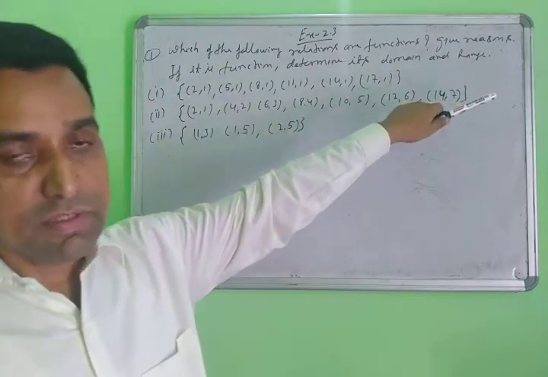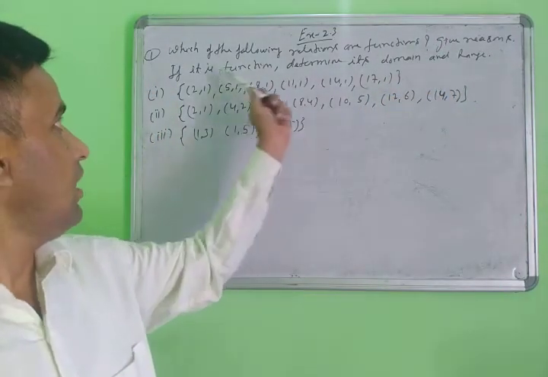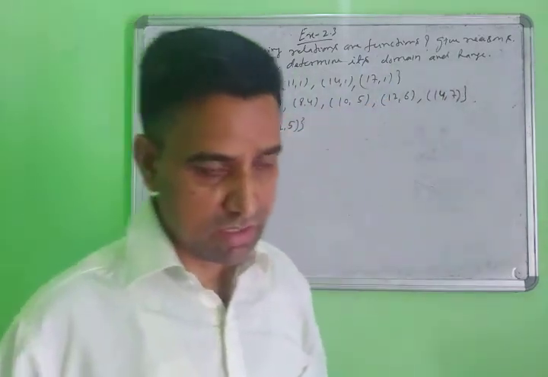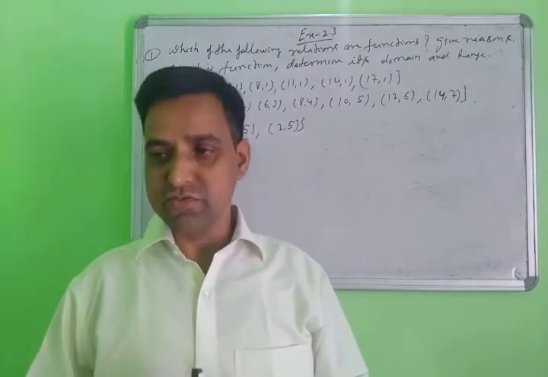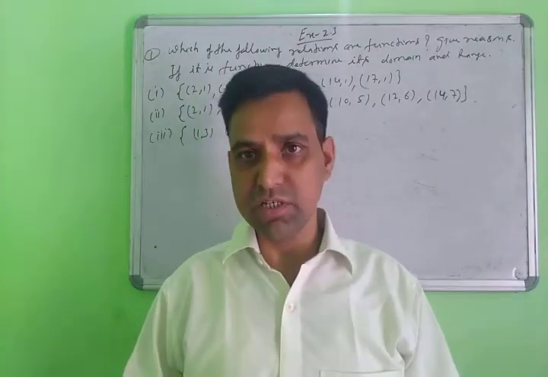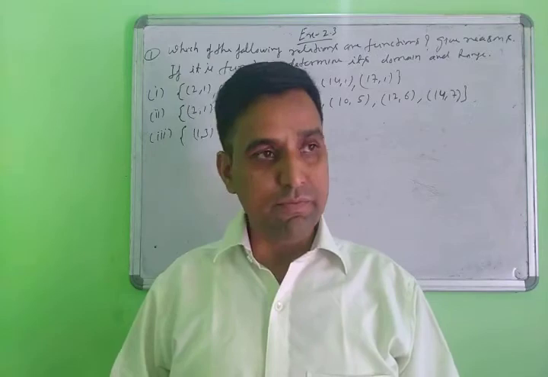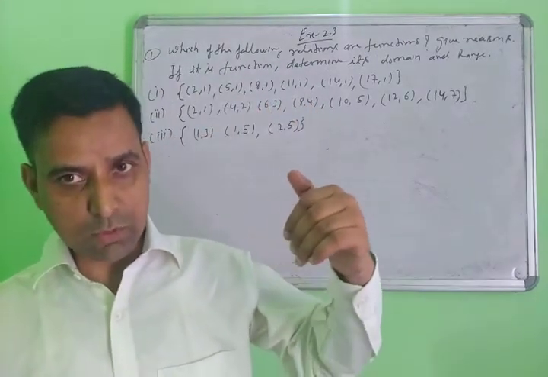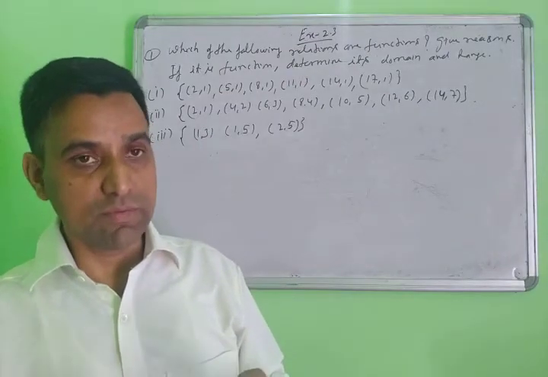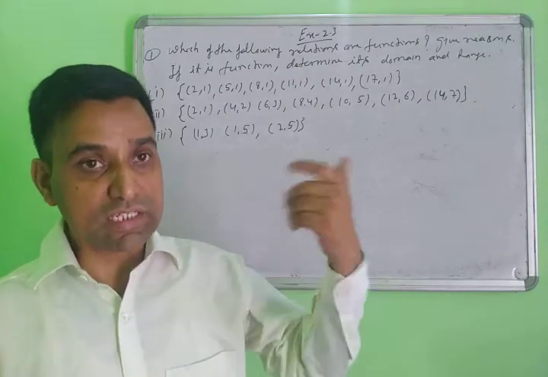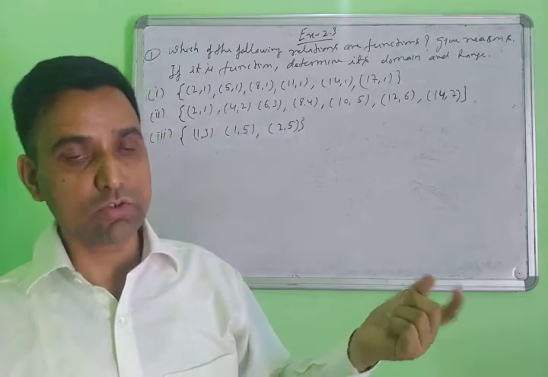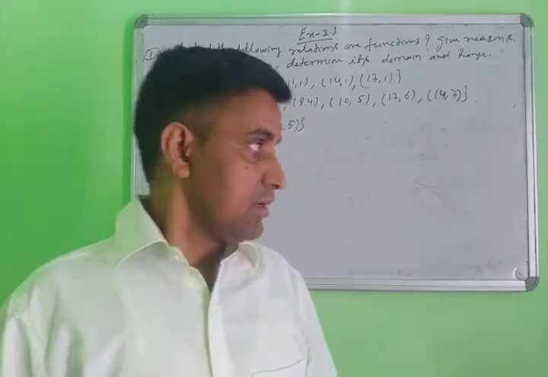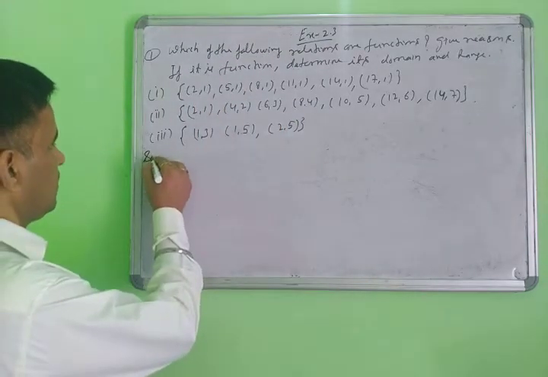Which relation is a function? Give reason. If it is a function, then determine the domain and range. You will check first which relation here is a function and which is not. If the relation is a function, then you give the answer, what is the domain and what is the range. Suppose the given relation is not a function, then you give the reason why it is not a function. Yes, now start the solution. First thing, first part.